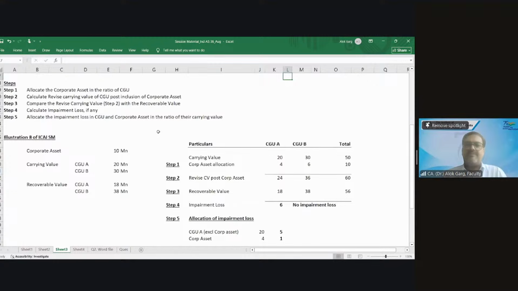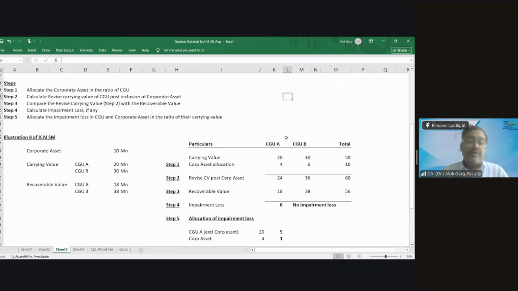Let me explain again. Friends, have you understood the concept of the corporate asset? Very much. You have all seen your offices, the factory building, the office building. You have gone for the audit and seen that they are not selling goods. They are just working in the back end to support the company, right?